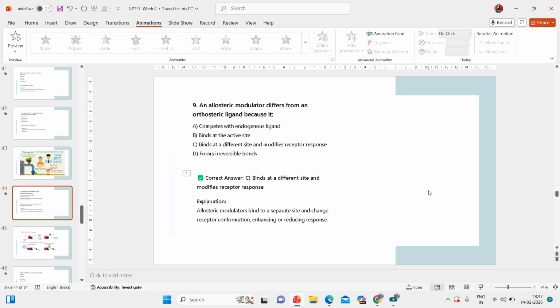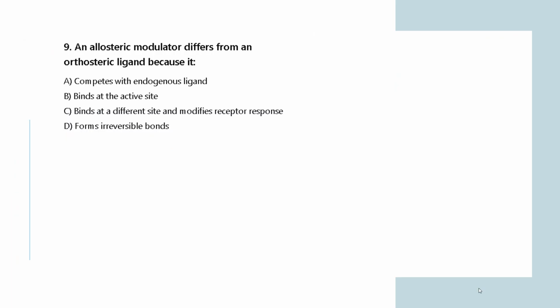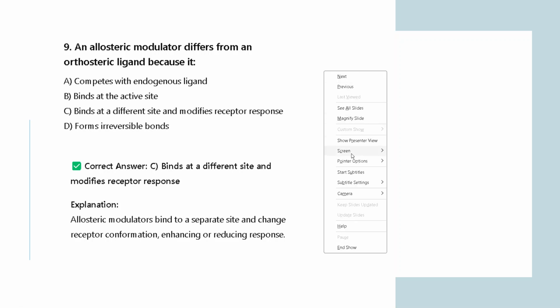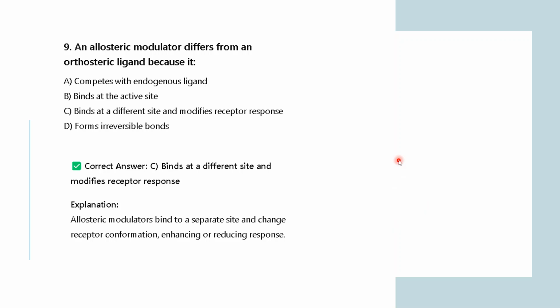C. Okay, yeah. It binds at a different site and modifies receptor response. So here the allosteric modulator, as I have already explained, binds to an enzyme site other than the active site, and it actually changes the conformation of the active site, either enhancing or reducing the response based on the conformational change. So this is how the allosteric modulators function.